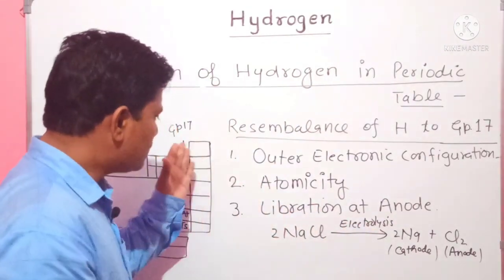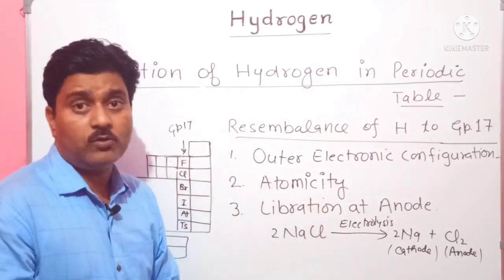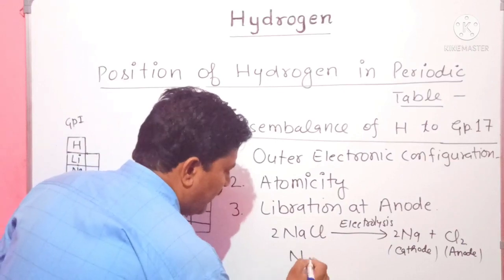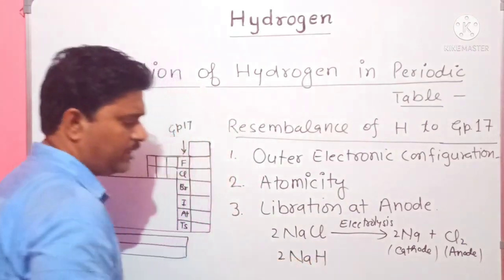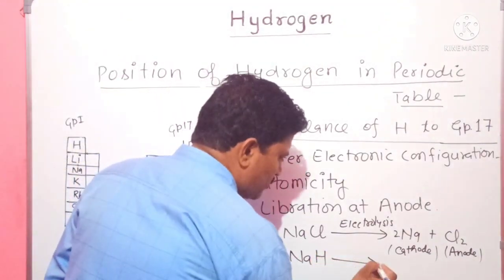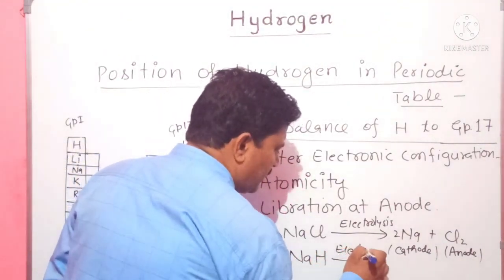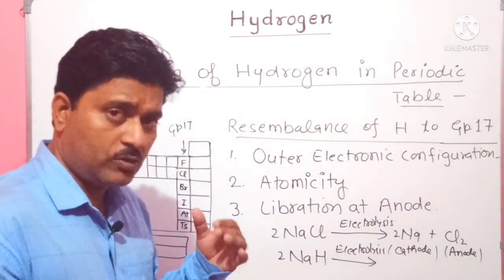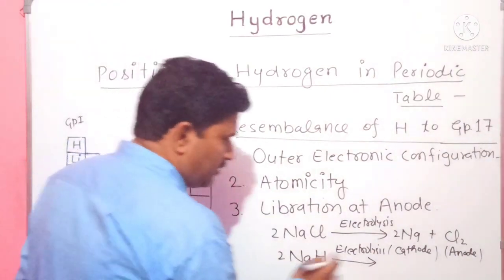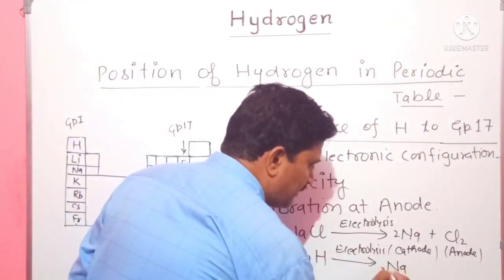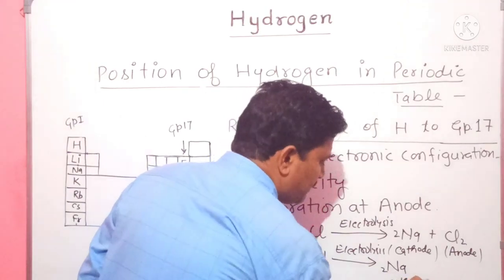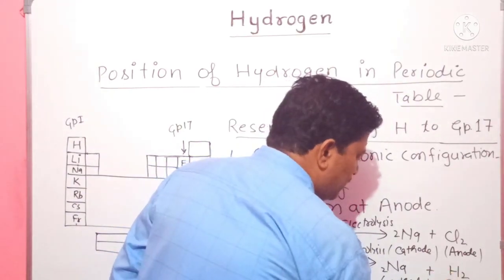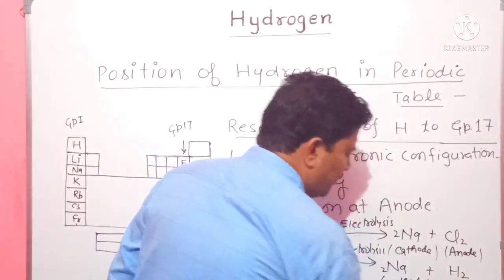Here hydrogen can also be liberated at the anode. Let's see. When we take sodium hydride, NaH, and its aqueous solution undergoes electrolysis, sodium will be liberated at the cathode and hydrogen will be liberated at the anode.